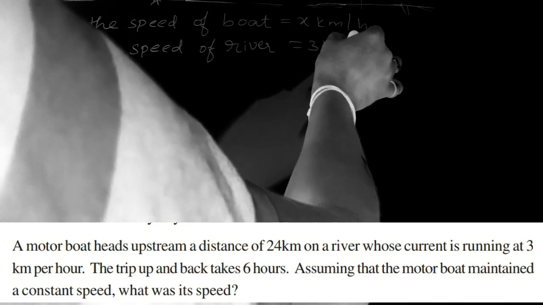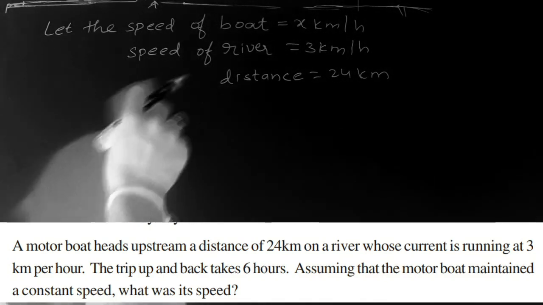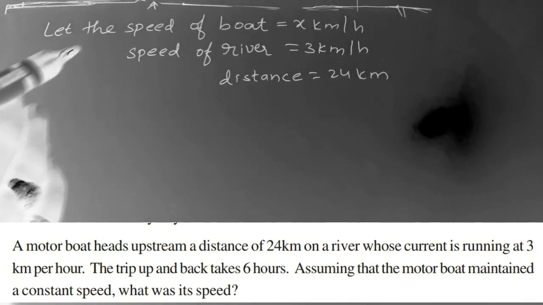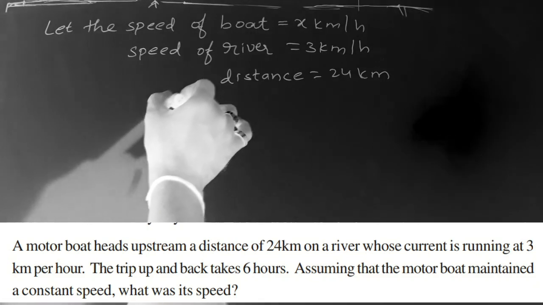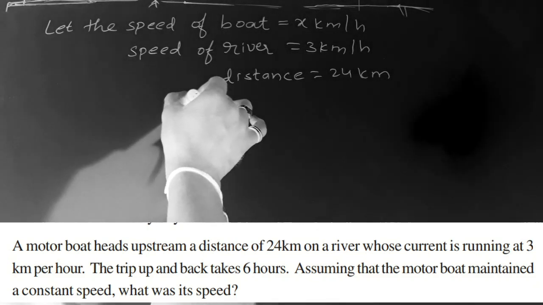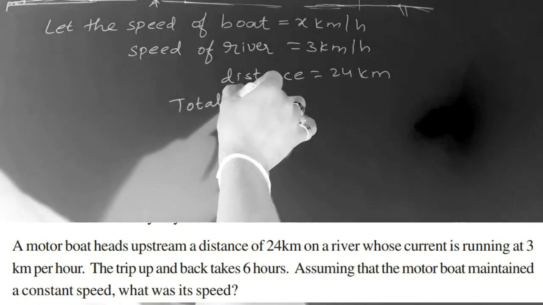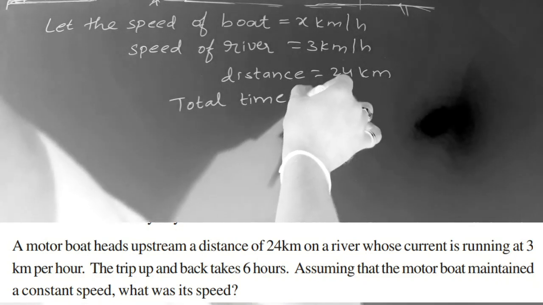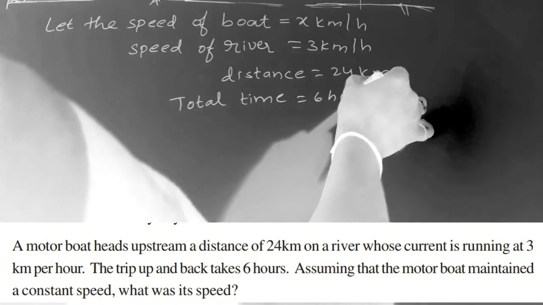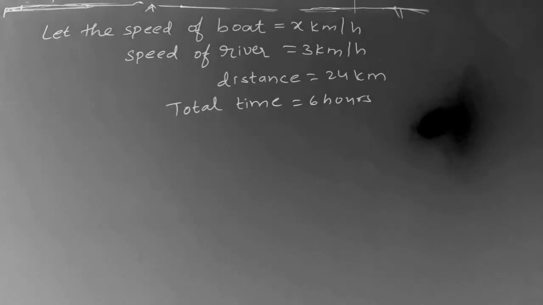It is given in the question. Distance given is 24 kilometers. Now total time given is 6 hours. So in the question he is asking us to find the speed of the boat.